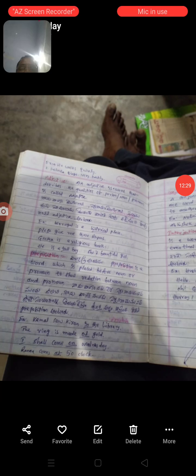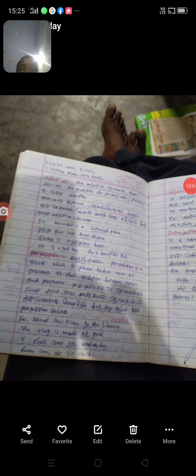Next part of speech is the adjective. An adjective is a word that describes the qualities of a person, noun or pronoun. Warangal is a historical place. Please give me 3 rupees. Gita is a religious book. He is a tall boy. She is a beautiful girl.